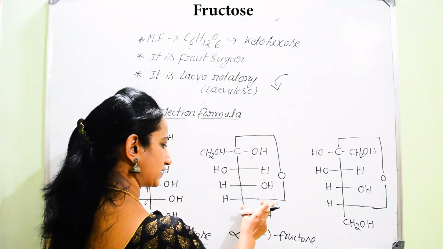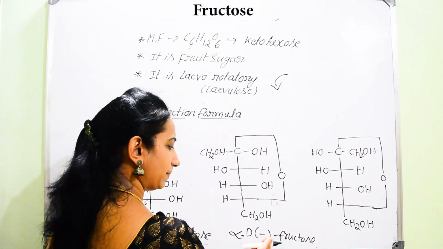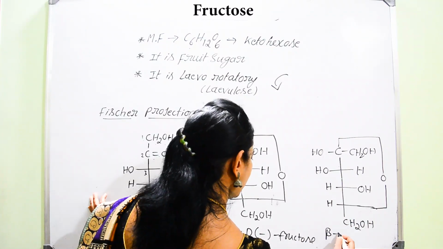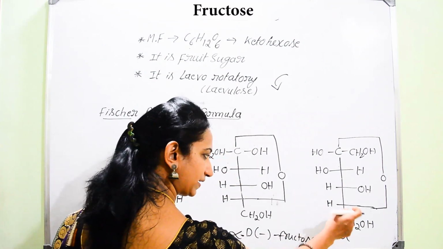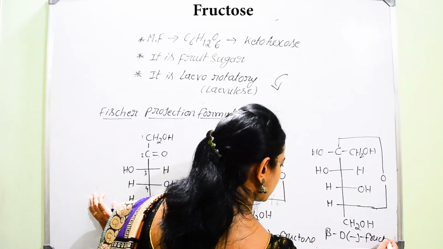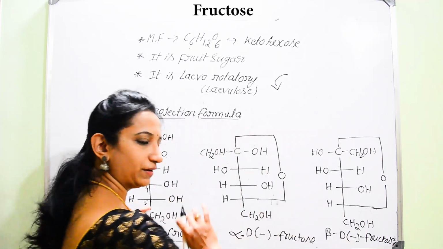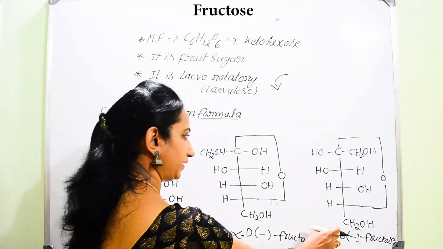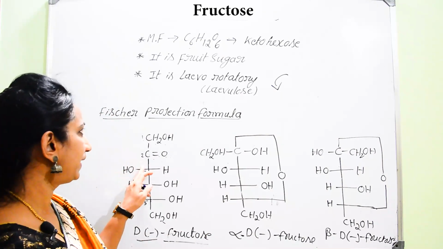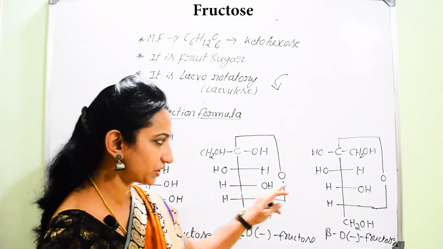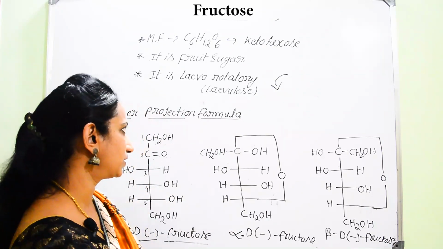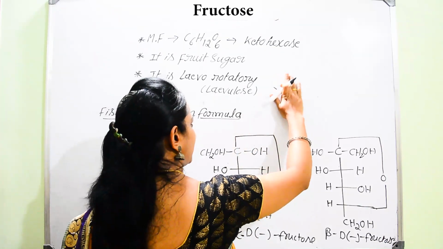So the first structure is called alpha D minus fructose, whereas the second structure is called beta D minus fructose. Again it is not plus, it is also minus fructose because both the alpha form and the beta form are levorotatory in nature. And of course, by considering these Fischer projection formulas, it is now easy for us to write the next structure as it is given in the case of glucose.